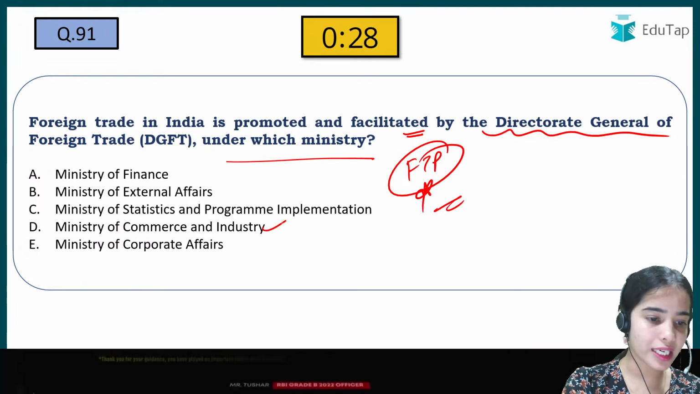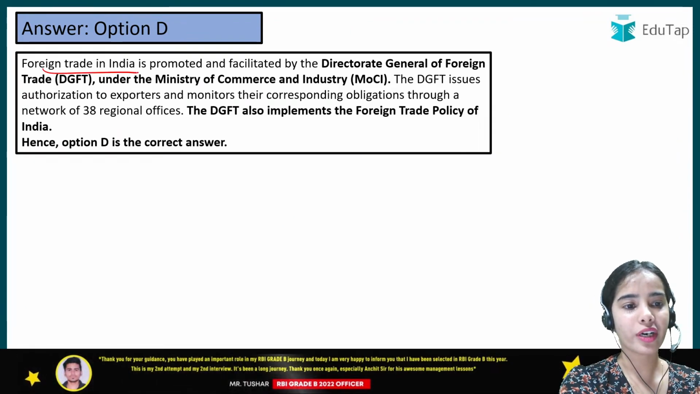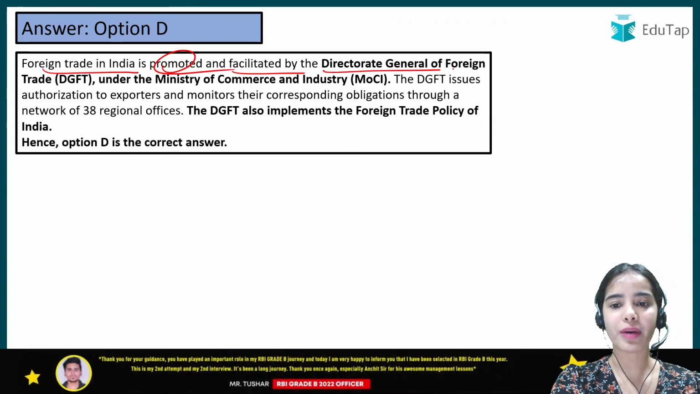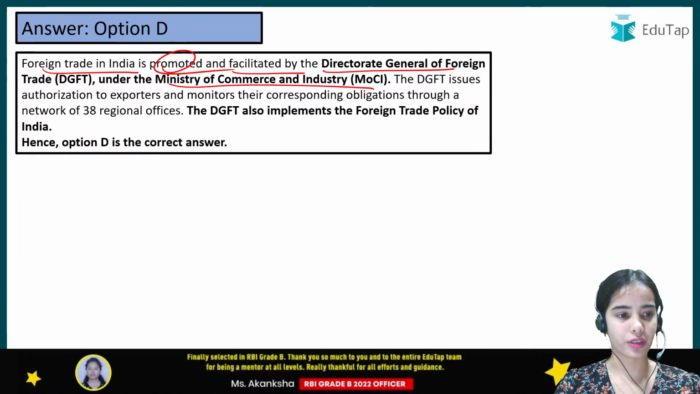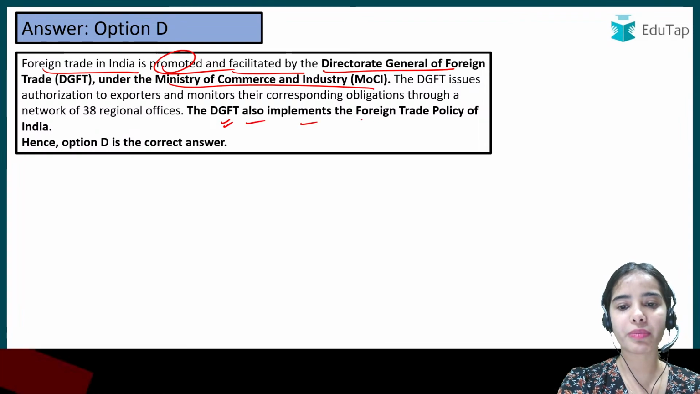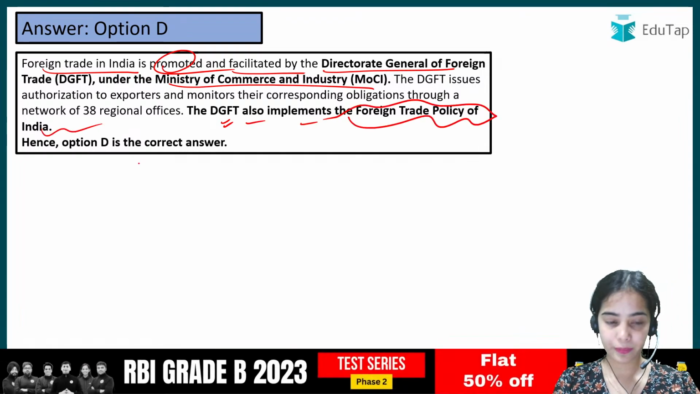Yes, it is D, that is Ministry of Commerce and Industry. So the foreign trade in India is promoted and facilitated by the Directorate General of Foreign Trade under the Ministry of Commerce and Industry. And the DGFT also implements the foreign trade policy of India. So be careful about this.